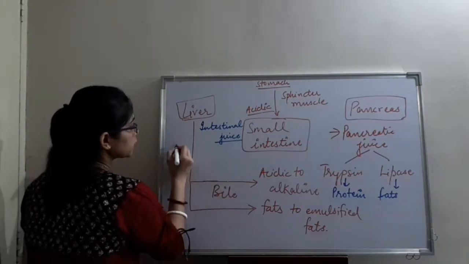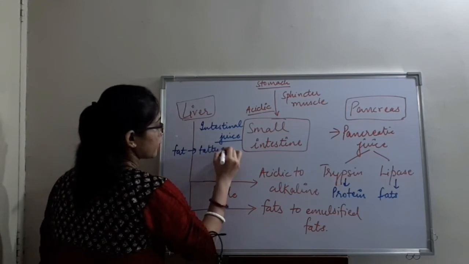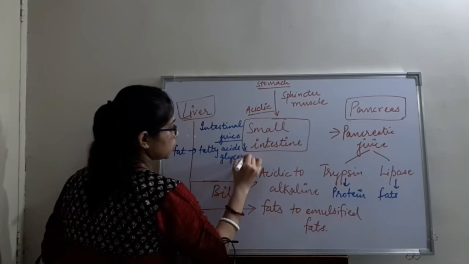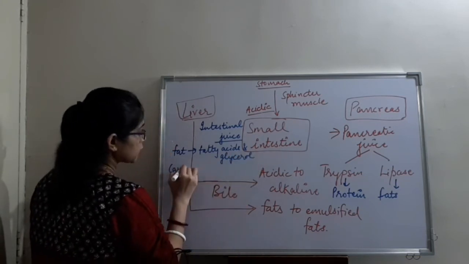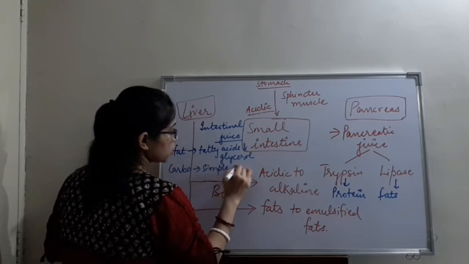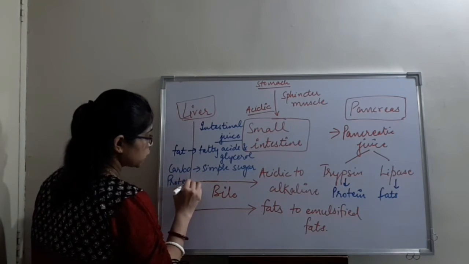The fats are converted into fatty acids and glycerol. Carbohydrates are converted into simple sugar and protein is converted into amino acids.